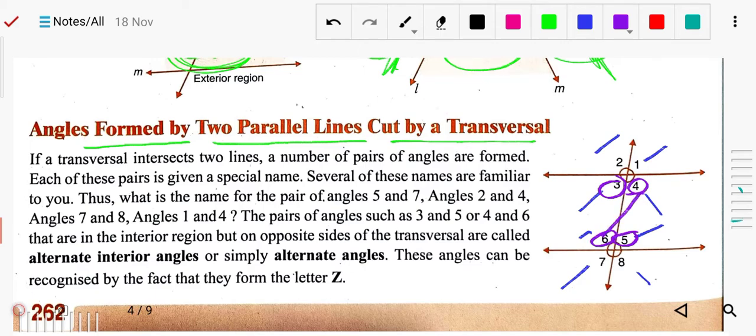I have given the names 3 and 5, and 4 and 6.